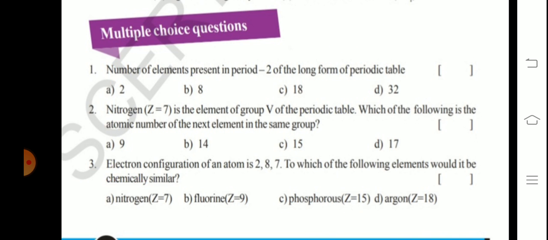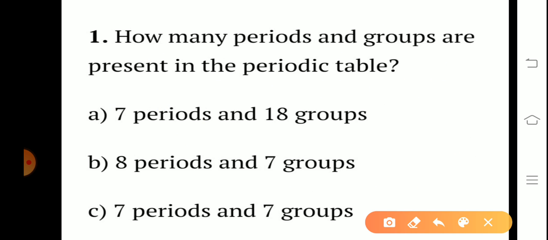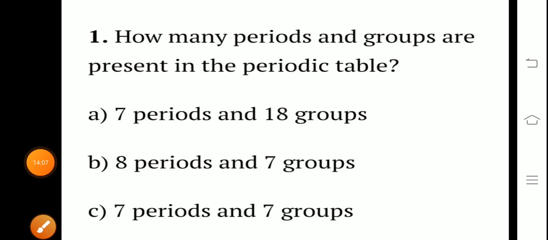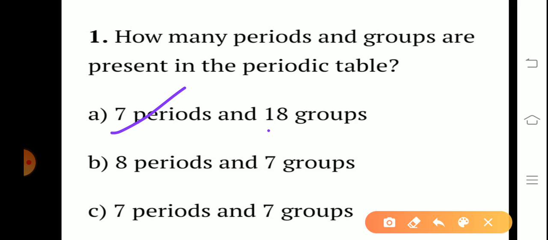Okay, children. Next, how many periods and groups are present in the periodic table? There are 7 periods and 18 groups present in the periodic table. Okay, you remember, horizontal rows are called periods, vertical columns are called groups.